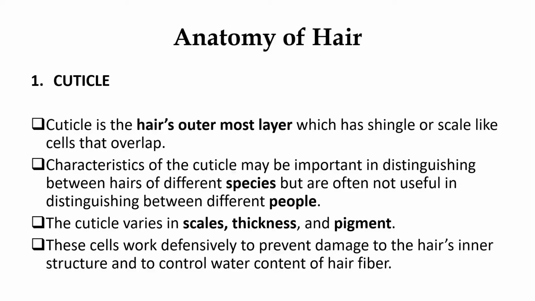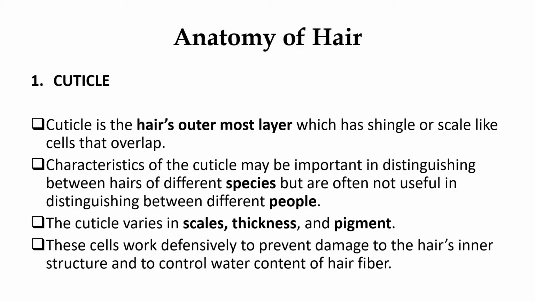What does that mean? You can recognize the differences between different species by the presence of the cuticle. The cuticle part is slightly different for different species. You must have seen the hairs are different. Some may have curly hair, some may have straight hair. So you can recognize this by analyzing the cuticle part of the hair shaft.